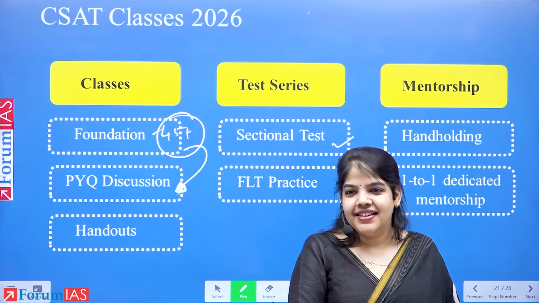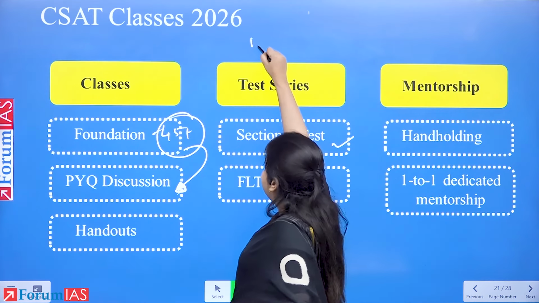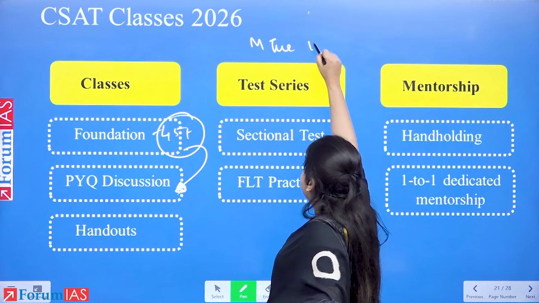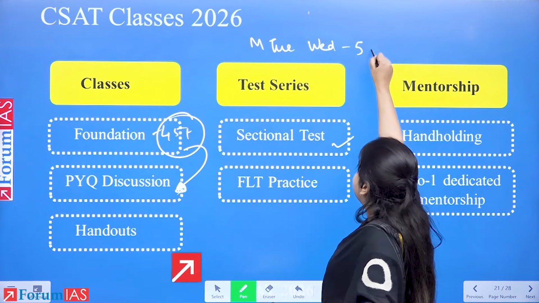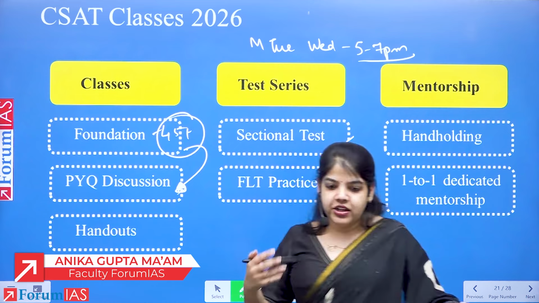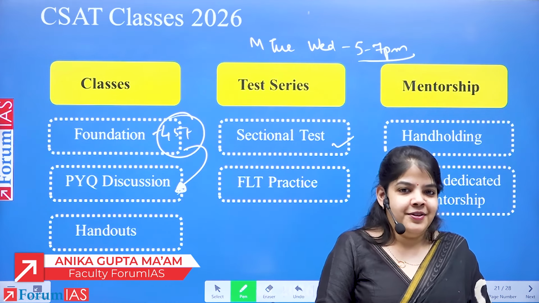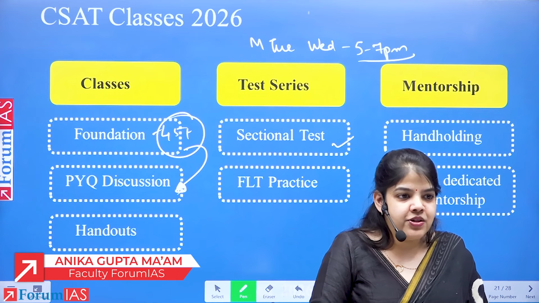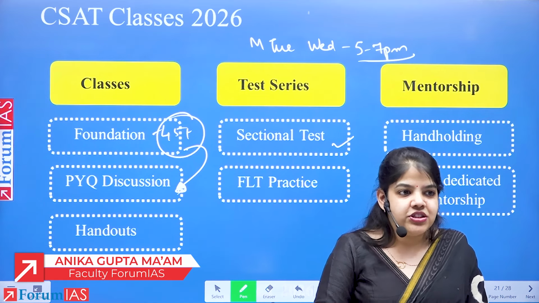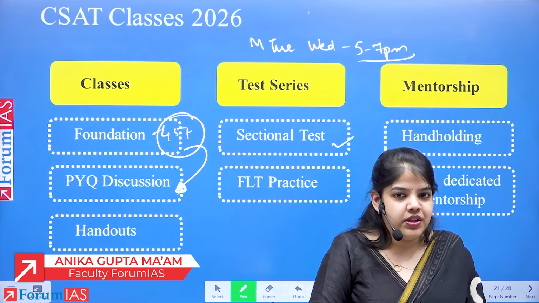Tell me. 5 to 7 p.m. So the classes will be Monday, Tuesday, Wednesday, 5 to 7 p.m., 2 hours. There is a detailed schedule also available with the brochure. We'll be following the schedule throughout. Monday, Tuesday, and Wednesday, we start with logical reasoning, and then we do reading comprehension and quant.